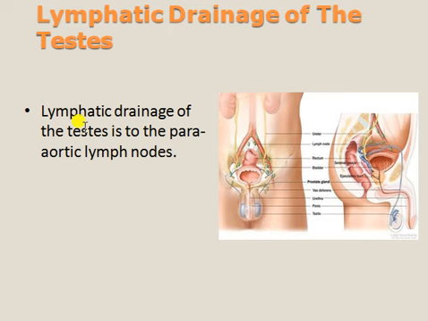Lymphatic drainage of the testis is to the para-aortic lymph nodes. Whatever small bulbs we call lymph nodes are present here in the abdomen and pelvic region.